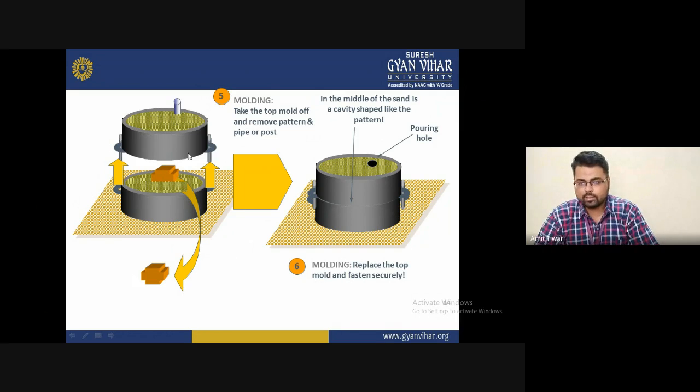In the sixth step, that is, we can say the molding, replace the top mold and fasten it securely. So replace the top mold and fasten it securely. We can say that in the middle of the sand there is a cavity shaped like the pattern, and the pouring hole is shown in the diagram. That is, you can see in the middle of the sand, a cavity shaped like the pattern is placed in the middle section. That is shown in the diagram like this.